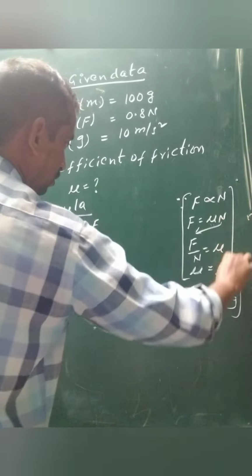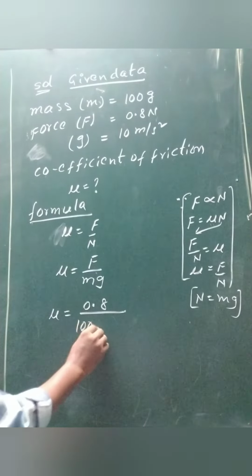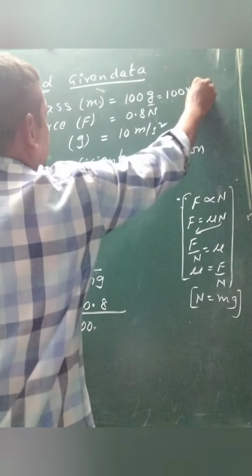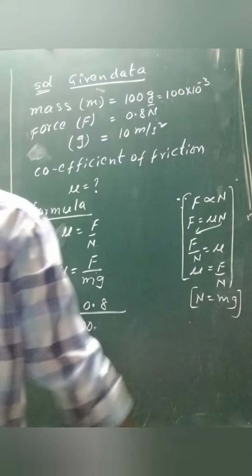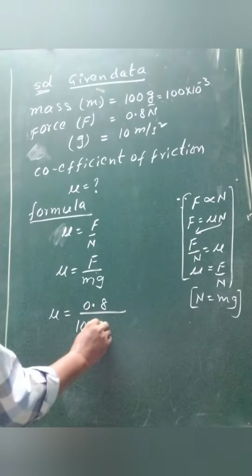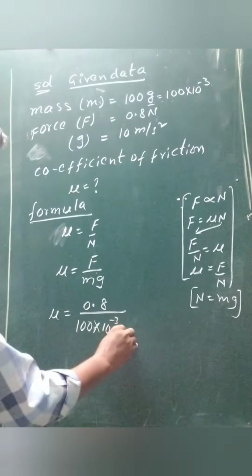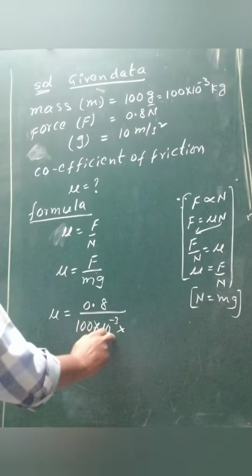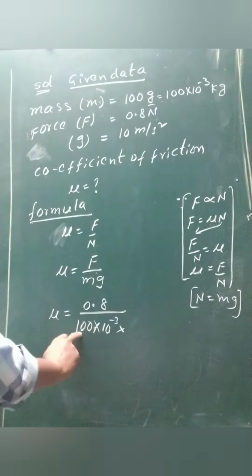Substitute the values from the above. Mu equal to 0.8 by mass, 100 grams we convert into kg, that is 100 into 10 power minus 3 kg only, into g value, how much we consider here? 10 we consider.